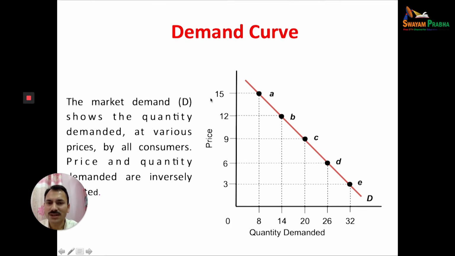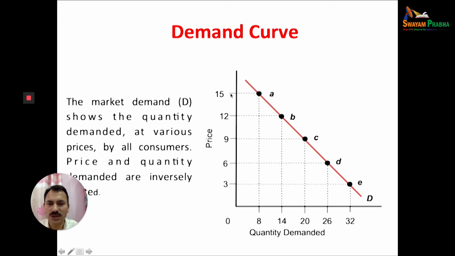So, when the schedule is presented through a graph, basically this is the demand curve. Demand curve is downward sloping, left to right. We'll discuss why the demand curve is downward sloping.